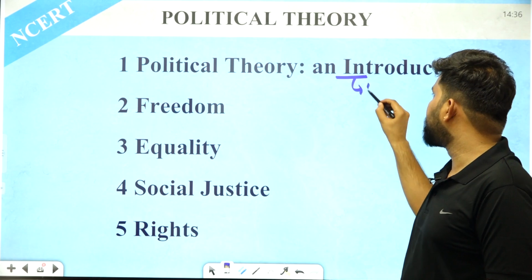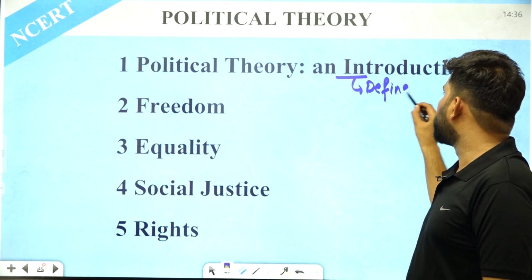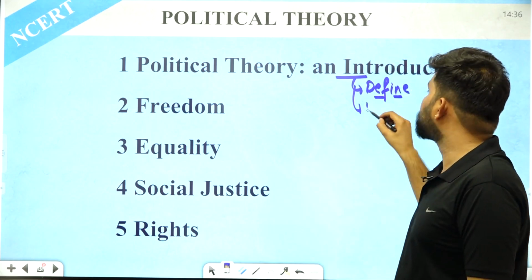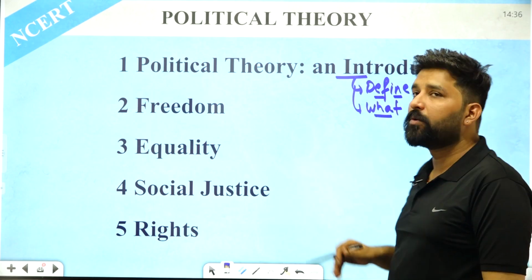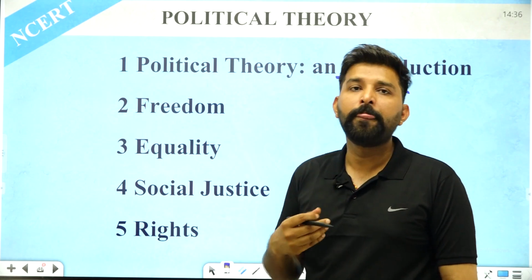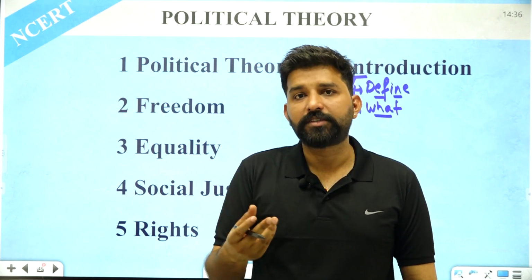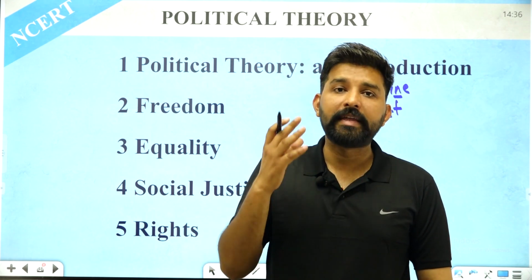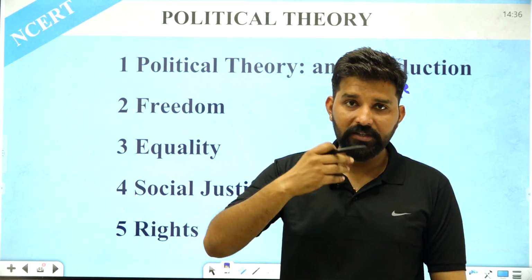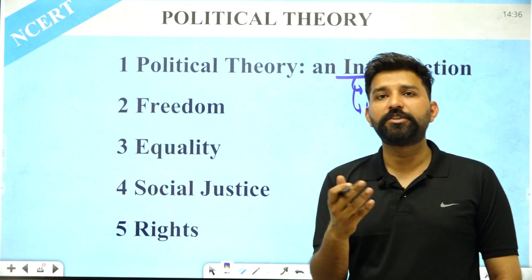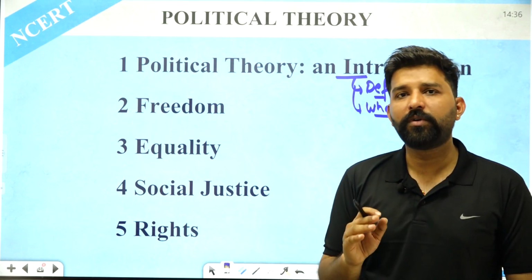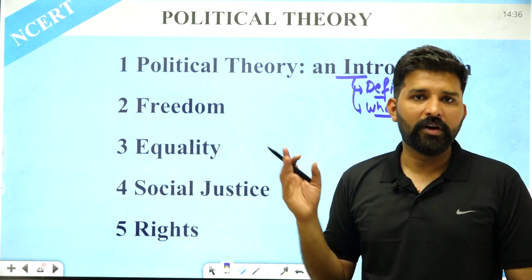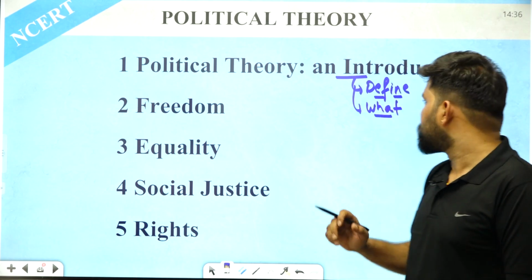In this chapter, first of all we are going to understand the definition, or we are going to define the term political theory. After defining political theory, we are going to understand what we study in political theory. And as I said, we study different concepts like freedom, liberty, equality, justice, because these are not abstract concepts or small concepts. These are wide concepts, and they can be understood when they are studied in depth. Then only can we have some positions on these points. Otherwise, we are not going to debate in a reasoned manner without understanding these ideologies.